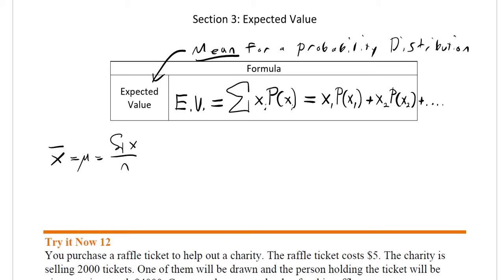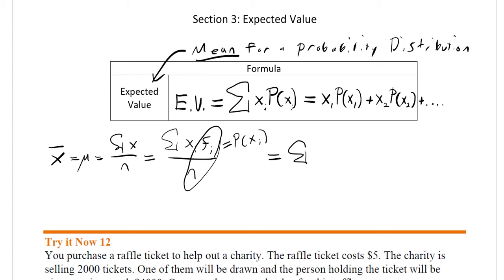Well, the probability is simply how many ways it can happen over the total amount of possibilities. We also had mean represented with frequencies as x sub i times the frequency of that over the total of the frequencies. Well, if I take this frequency divided by n, that is the same thing as the probability of x sub i. So this really is the same as the sum of x sub i times the probability of x sub i, which means that this is the exact same thing as a mean, and we treat it as such.